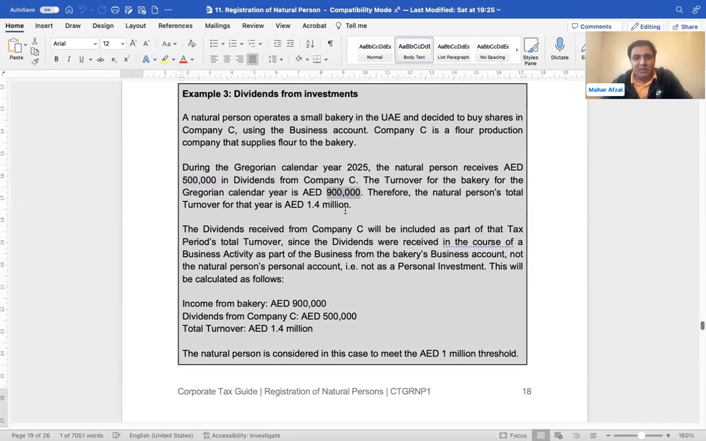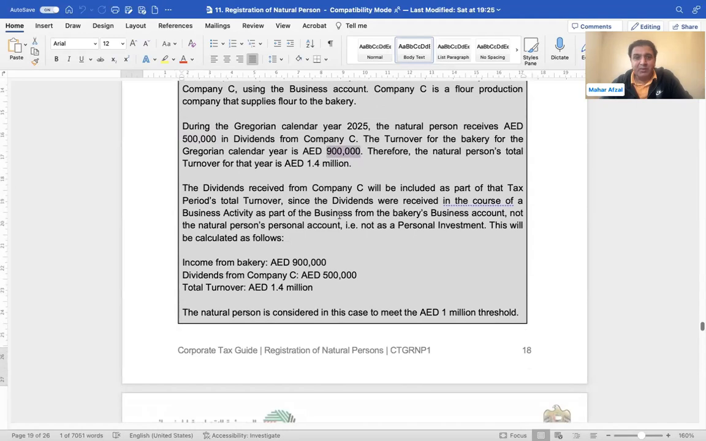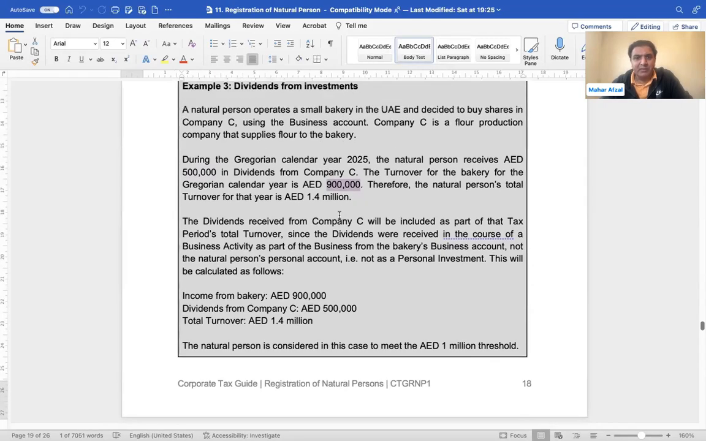This is less than 1 million, so the natural person will not be liable to register. If this income had been more than 1 million, then it would have been subject to tax. But the important thing is what they are asking: a natural person operates a small bakery and buys shares in company C. Income from the bakery is 900,000, dividend from company C is 500,000, total turnover 1.4 million. Does the natural person need to meet the 1 million threshold?